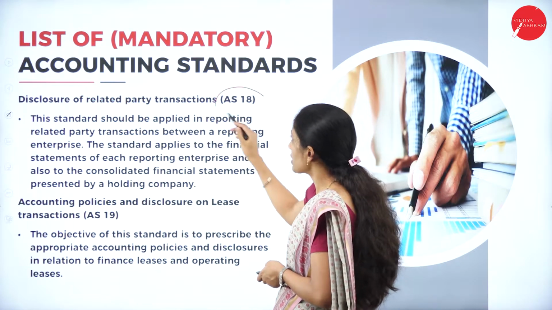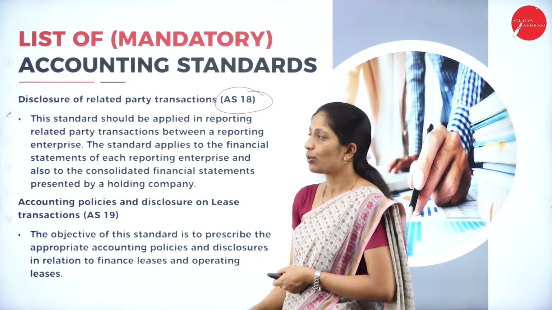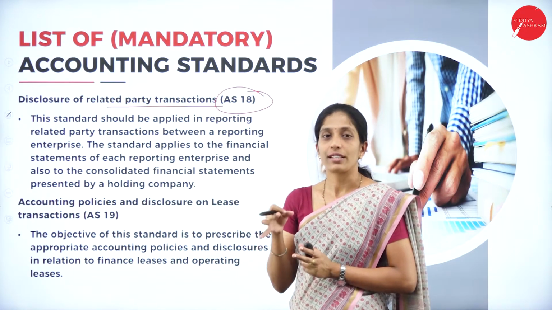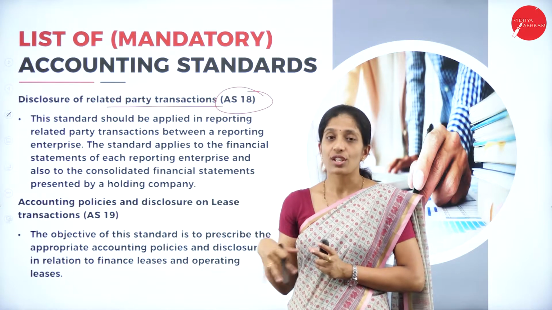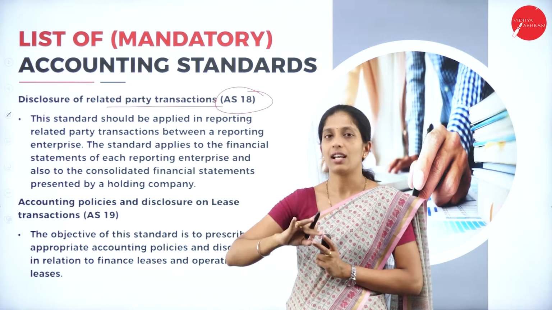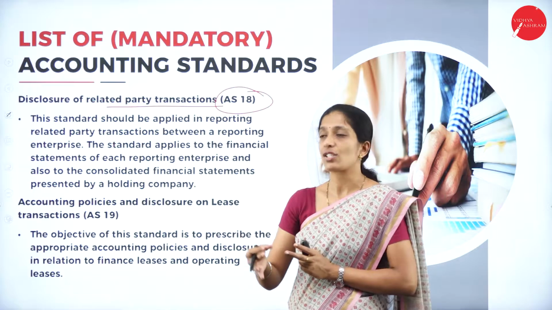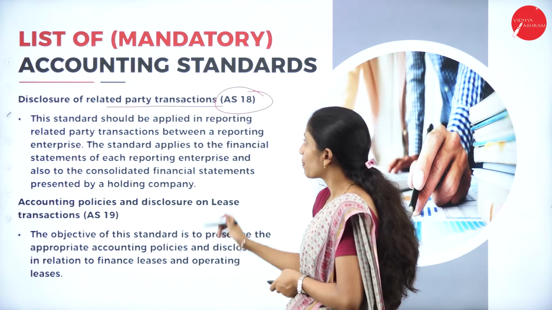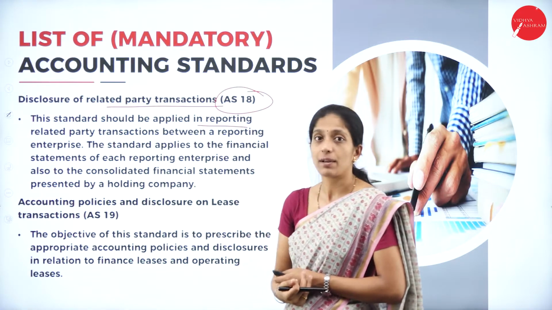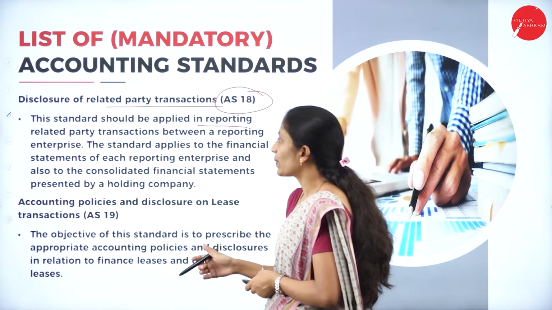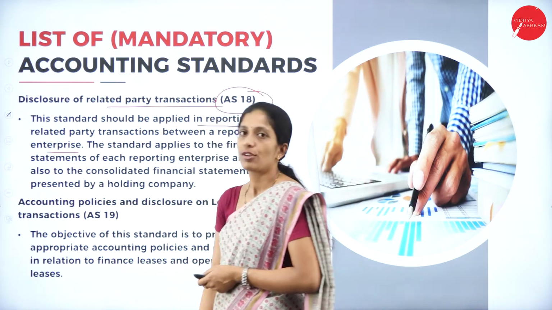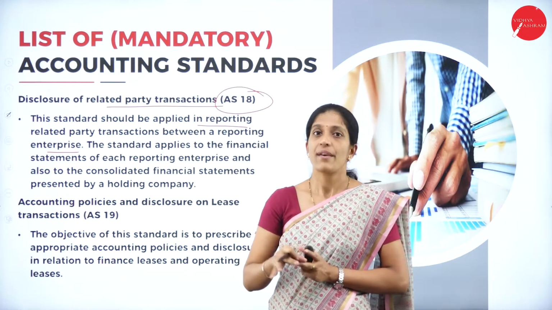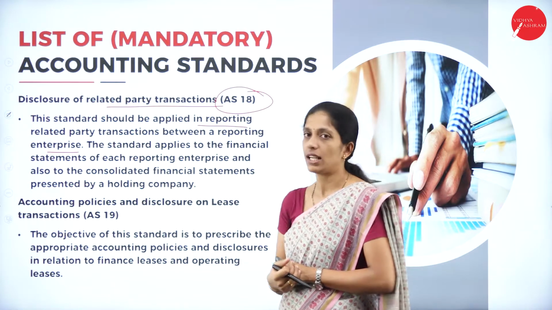Next is Accounting Standard 18. It is related to disclosure of related party transactions. It's all related to the party who is related to the transactions. Those activities or events will be recorded in Accounting Standard 18. This standard should be applied in reporting related party transactions between reporting enterprises. Whatever transactions take place between the reporting enterprises are included under Accounting Standard 18.